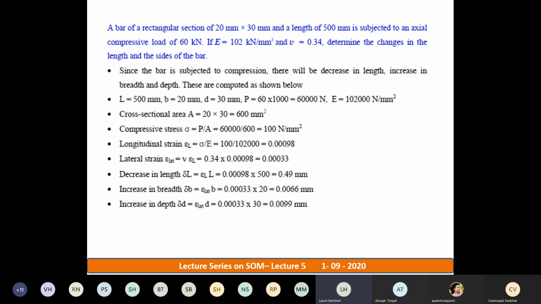It is a similar kind of thing. Decrease in length is linear strain into L. Increase in breadth is lateral strain into B. Similarly, increase in depth delta D is equal to lateral strain into D. Okay, so 0.0099 mm. This is the solution of this particular problem. Have you understood this?